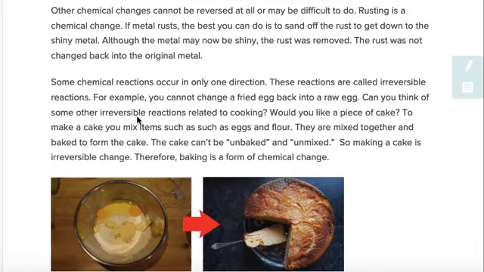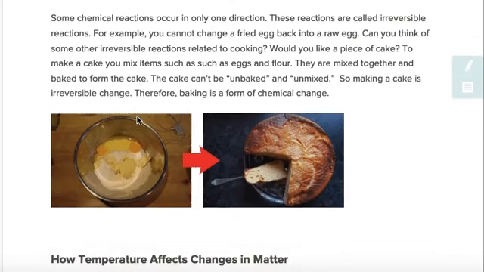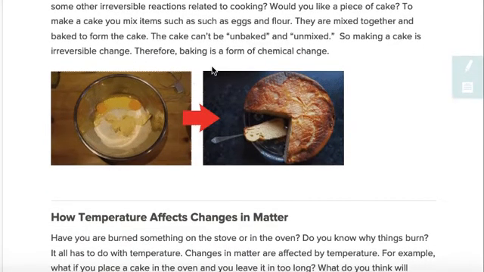Would you like a piece of cake? To make a cake, you mix items such as eggs and flour. They're mixed together and baked to form a cake. The cake can't be unbaked and unmixed, so making a cake is an irreversible change. Therefore, baking is a form of chemical change.